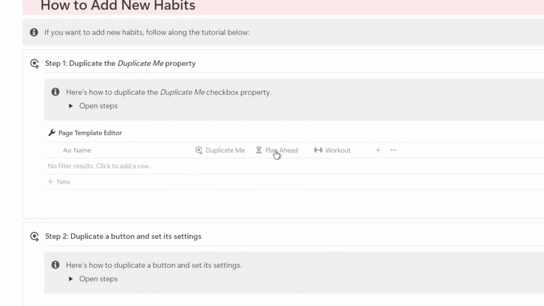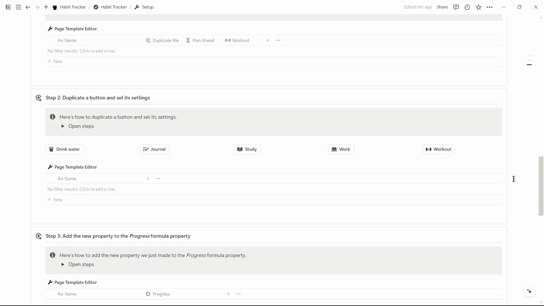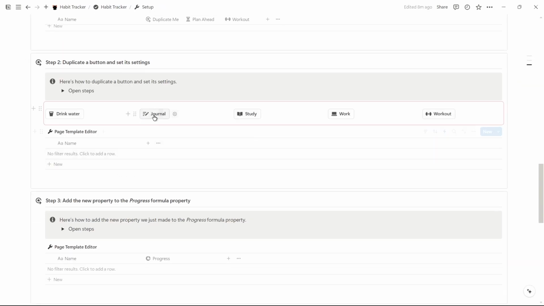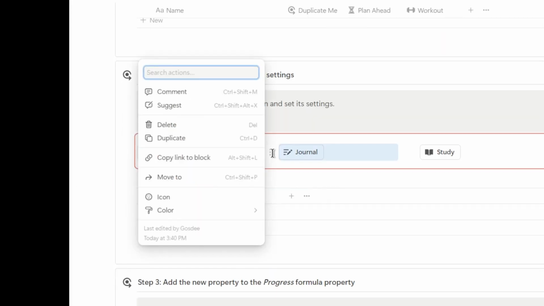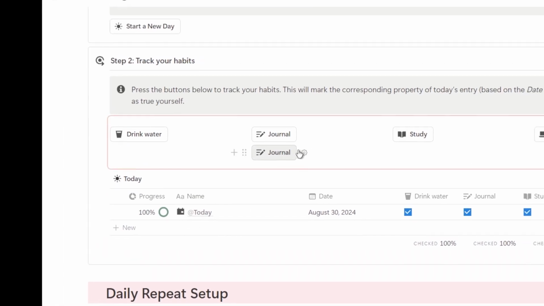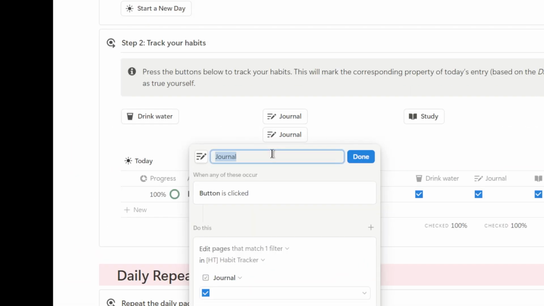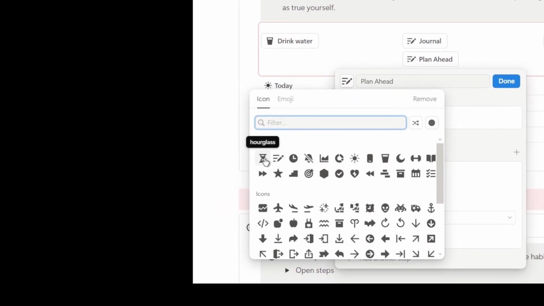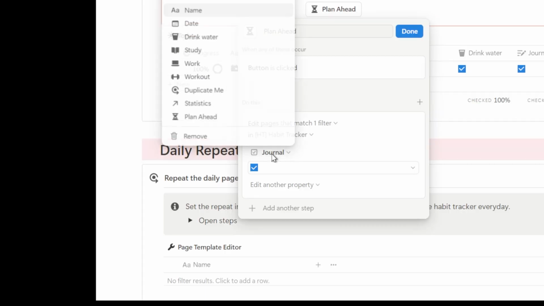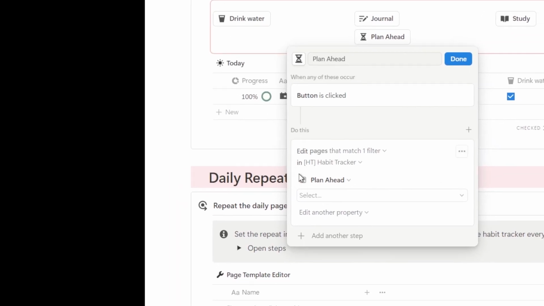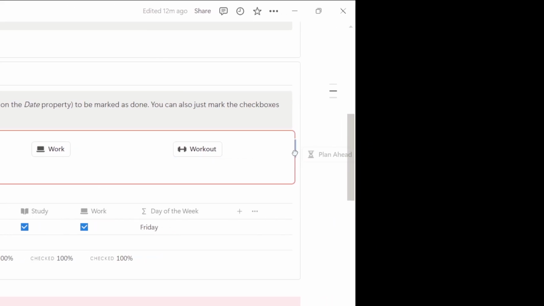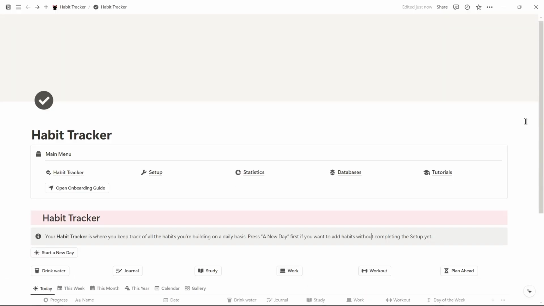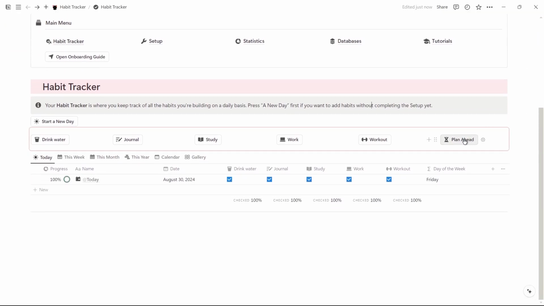Step 2, we duplicate the button. As you can see, we'll be duplicating the button in a sync block that's directly connected to the homepage. This means that what we do here will reflect back there. First, we click the 6 dots menu of the button, and then we click the gear icon of the new button to edit the button. We rename it, set the new icon, change the property to the new property we made previously in step 1, the Plan Ahead habit checkbox, and then we drag it to the new place beside the other buttons. If we do visit the homepage right now, as you can see, the buttons are updated there too.